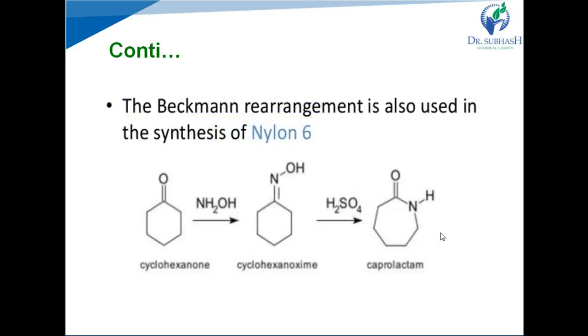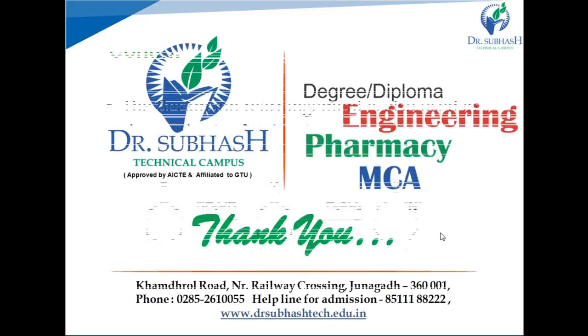Similarly, for the production of nylon 6, the monomer can be prepared by Beckmann rearrangement reaction, and this example we have already seen in a previous slide. Cyclohexanone reacts with hydroxylamine and forms the corresponding oxime, that is cyclohexanone oxime, and this oxime undergoes Beckmann rearrangement reaction in the presence of sulfuric acid and forms caprolactam, that is a cyclic amide. This caprolactam is useful for the synthesis of nylon 6. Thank you.